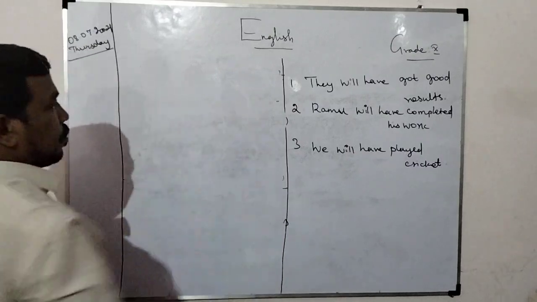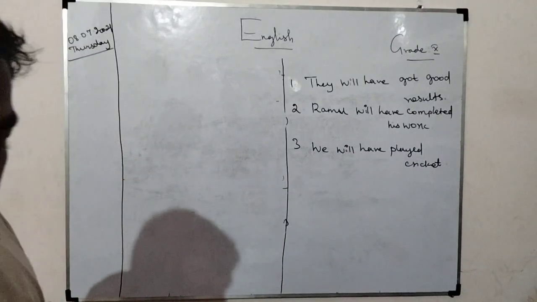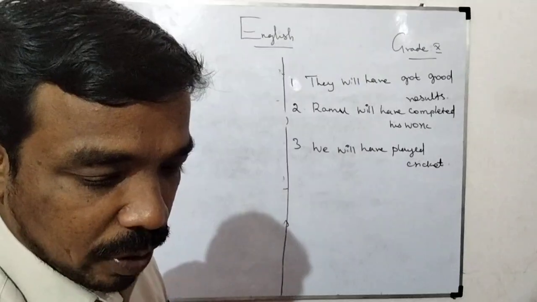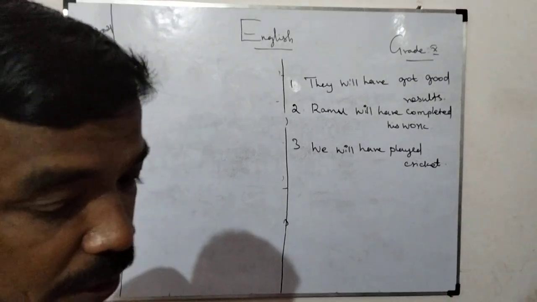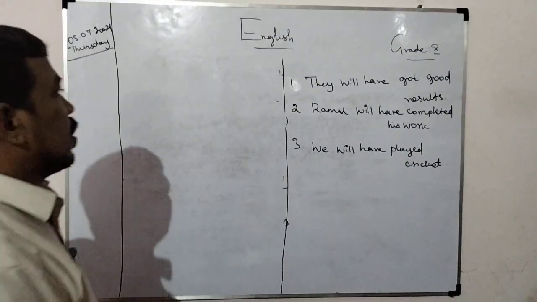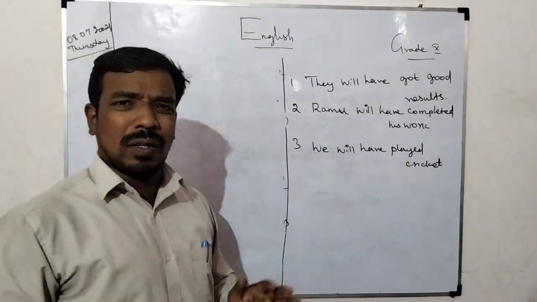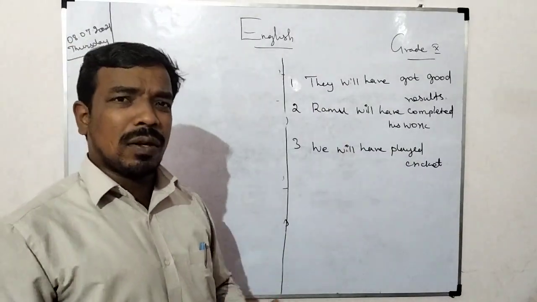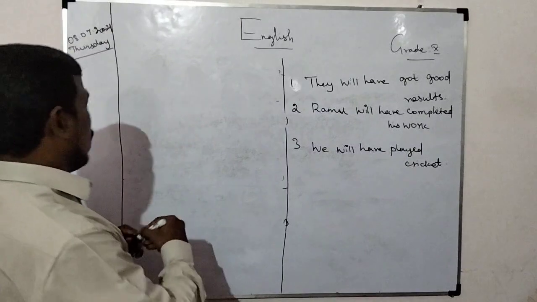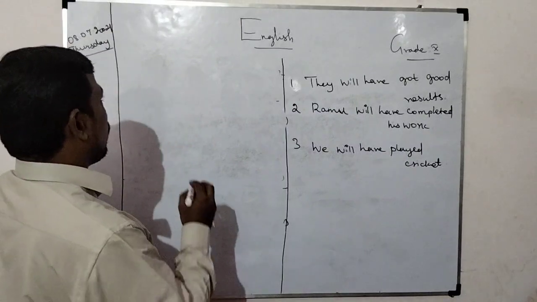Write fast. The next model is the interrogative model. You should be very thorough with this interrogative model. From an exam point of view, they will ask questions. The statement model is very important, and interrogative is also very important. The second one is interrogative, asking questions.